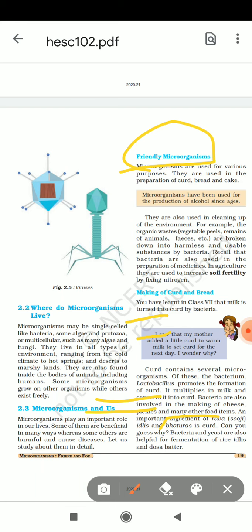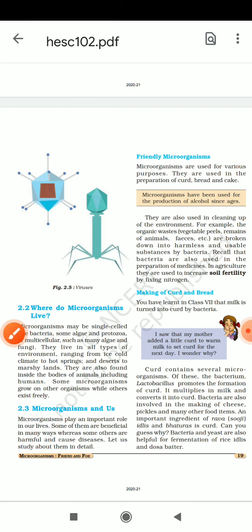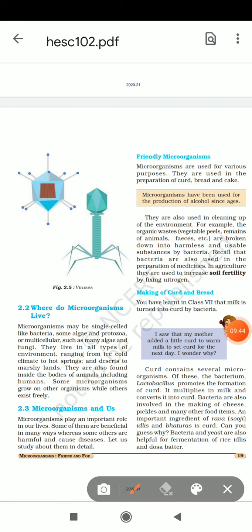They are used in the preparation of curd, bread and cake. हम उन्हें कर्ड, दही, ब्रेड में use करते हैं. Bacteria are used by humans to make curd, bread and cake. Microorganisms have been used for the production of alcohol since ages. आजकल कुछ माइक्रोऑर्गेनिजम्स को अल्कोहल बनाने में यूज़ करते हैं.